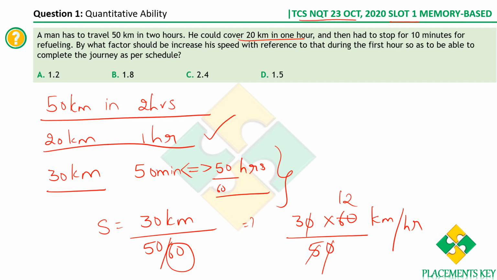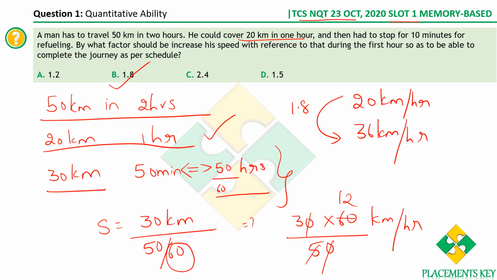Now to cover the remaining 30 kilometers in 50 minutes, he has to travel at a speed of 36 kilometers per hour. What are we asked here? We are supposed to find the factor with which his initial speed has to be multiplied. Initially he covered 20 kilometers in 1 hour, so his speed was 20 kilometers per hour. Now his speed is 36 kilometers per hour. What factor should we multiply with? It is 1.8, isn't it? 1.8 into 20 gives us 36.